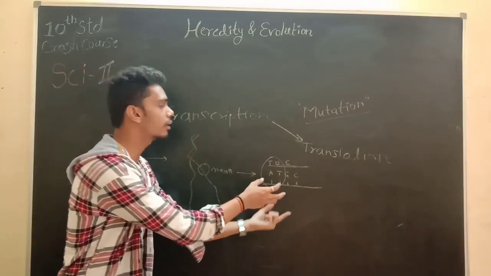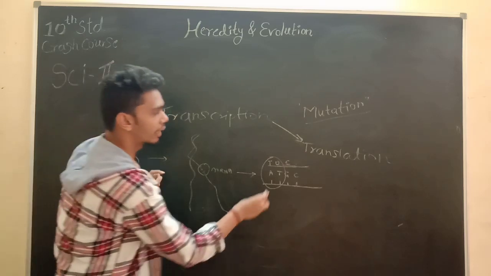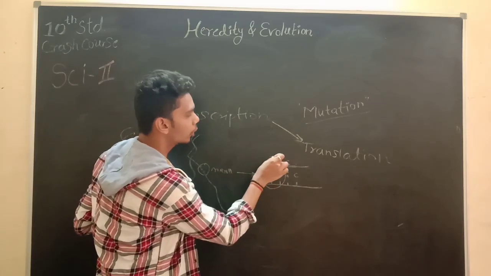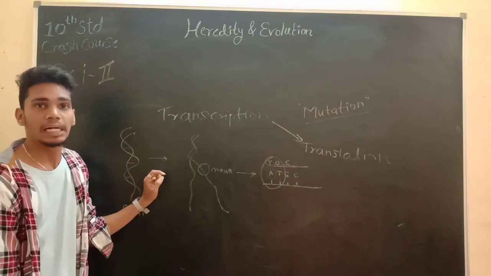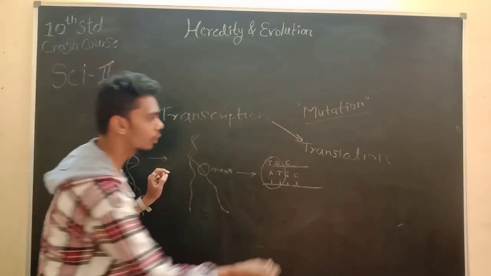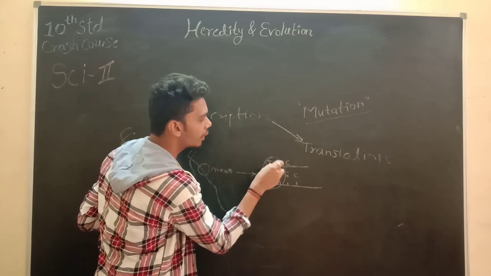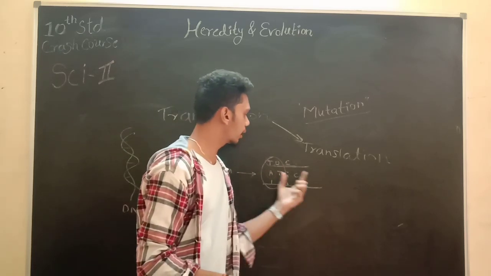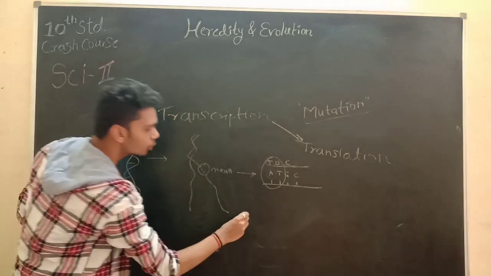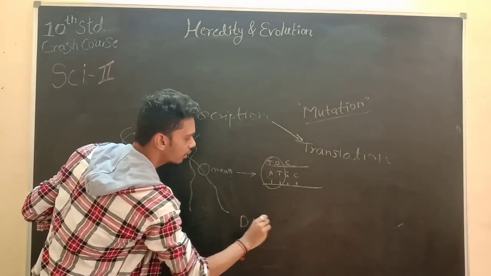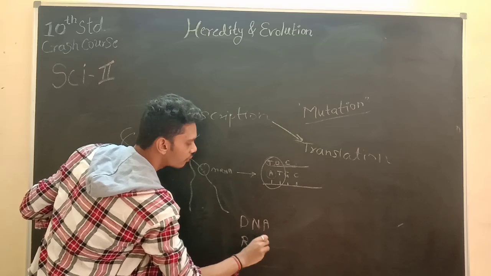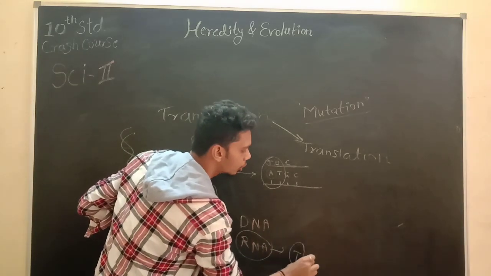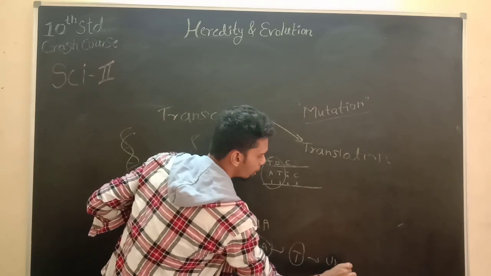Suppose we are taking a microscopic form of that, so ATGC. The mRNA is going to have a complementary triplet codon, right? So what is the triplet codon known as the complementary one? In the form of A, adenine is there, then thymine is there. Now we should know that DNA and RNA have only one difference: in RNA, instead of the thymine molecule, it contains the uracil molecule.